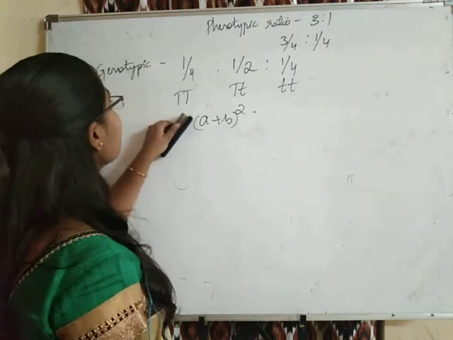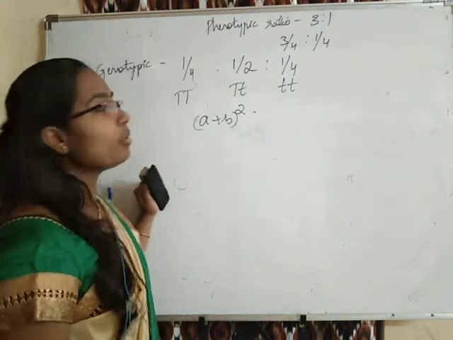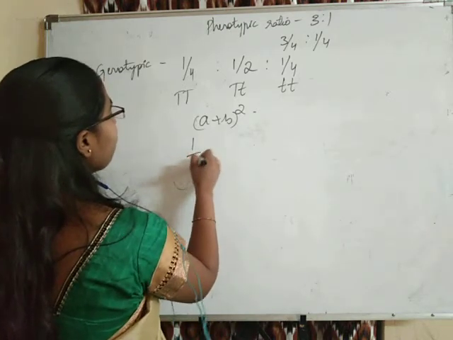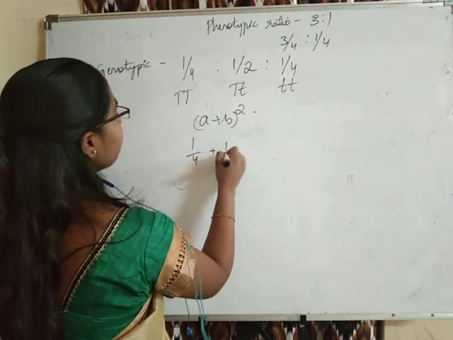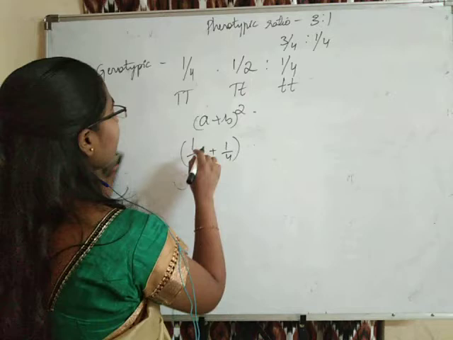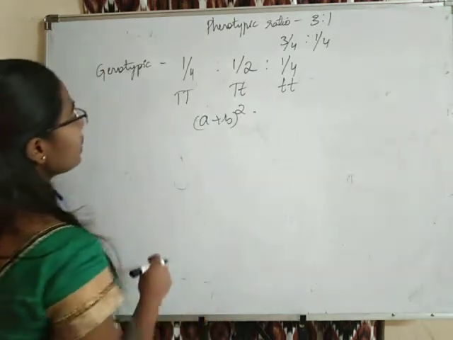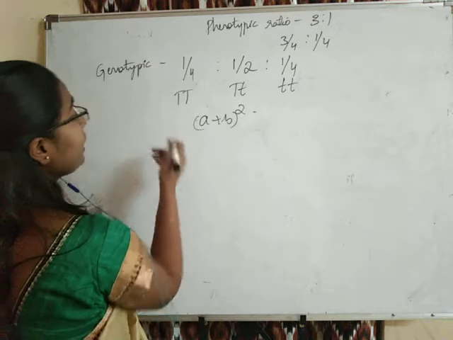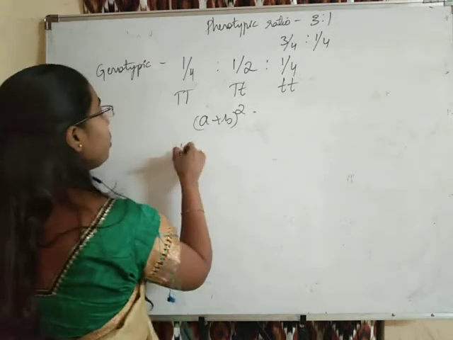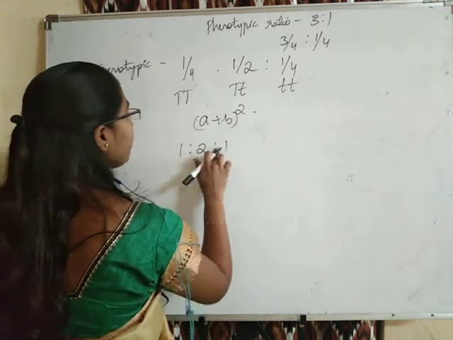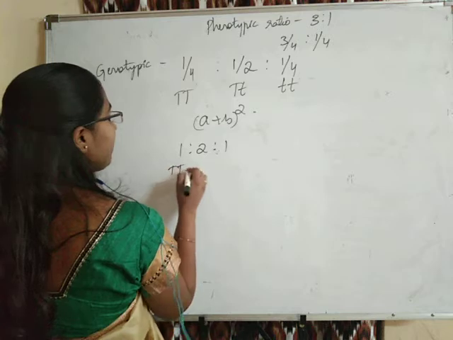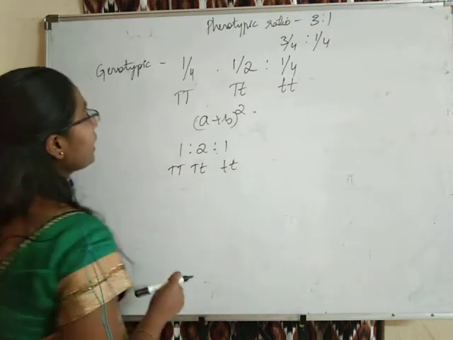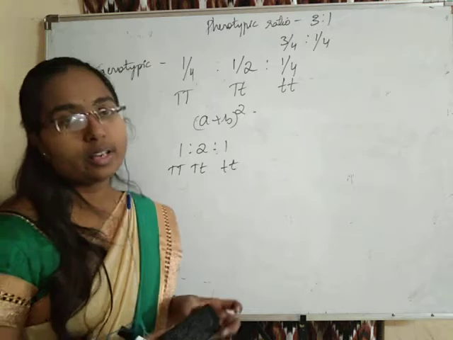It is going to follow the mathematical formula a plus b whole square, like 1/4 plus 1/4 whole square. This genotypic ratio is like a plus b whole square. So if we deduce this ratio, we get 1:2:1, which is 1 capital T capital T, 2 capital T small t, and 1 small t small t. This will be the genotypic ratio.